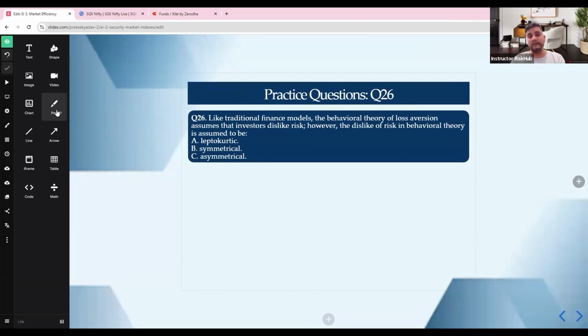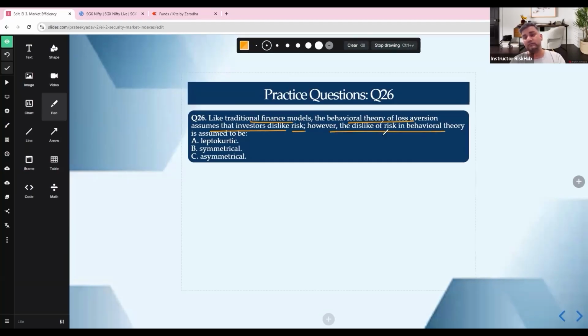Question number 26. Like traditional finance models, the behavioral theory of loss aversion assumes that investors dislike risk. However, the dislike of risk in behavioral theory is assumed to be what? Leptokurtic, symmetrical or asymmetrical? Asymmetrical, guys. There's nothing called leptokurtic here. Traditional finance risk perception is symmetrical: a gain of plus 10 and a loss of minus 10 are treated equally. Behavioral finance is not symmetric. Losses hurt more than equivalent gains feel good. This is the key concept.